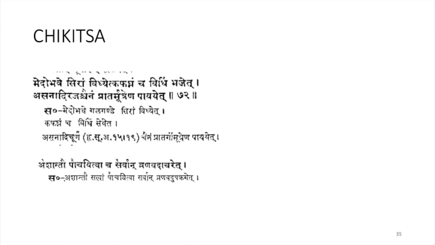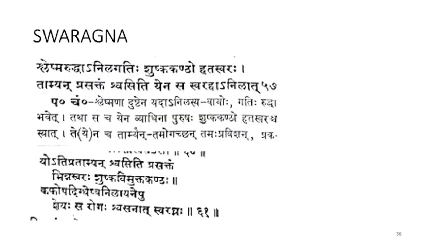Ashantau Pajayitvascha Sarvan Vranavad Achareda. So for all the Galagandas, if it is not coming down with this treatment, then you can go for Pajayitva or Padayitva. You can cut open that, and Vranavad Chigilsa can be done in this condition. So Vranavad Chigilsa can be given in the Galaganda. So this is about Galaganda, Lakshana and Chikilsa.